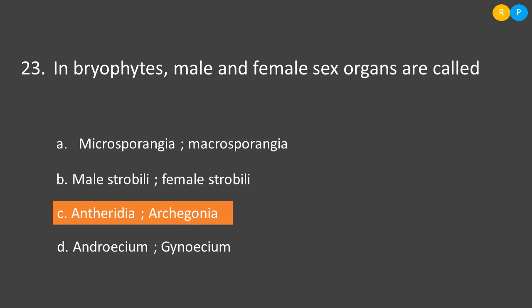Then option C, antheridia and archegonia. Antheridium is a male sex organ in the bryophytes and archegonium is a female sex organ in bryophytes. So this is the correct one. Then option D, androecium and gynoecium. Androecium and gynoecium we can see in angiosperms, not in bryophytes. So the correct, appropriate answer is option C, antheridia and archegonia.